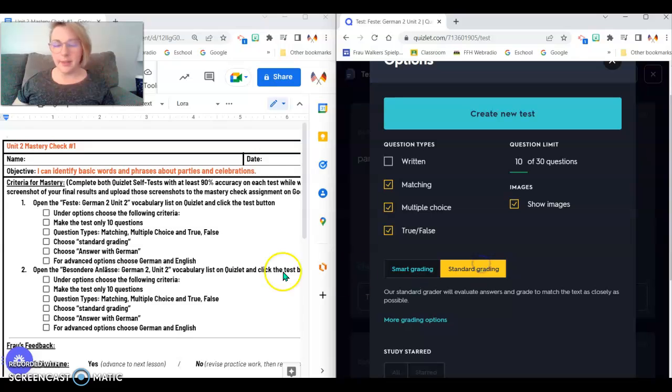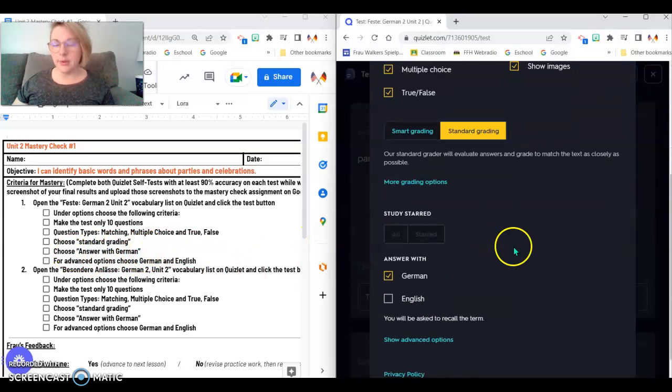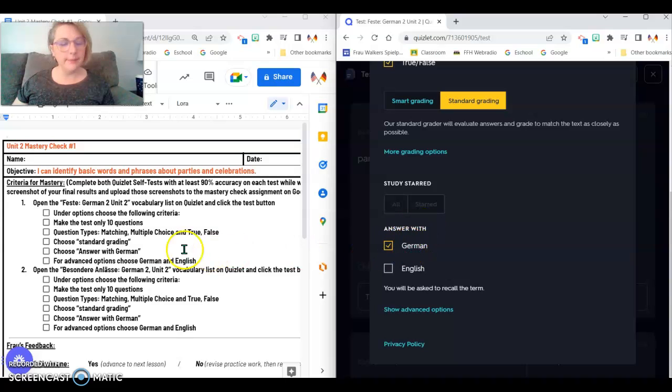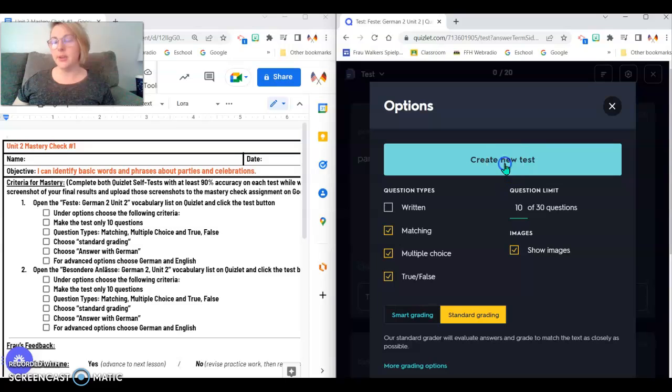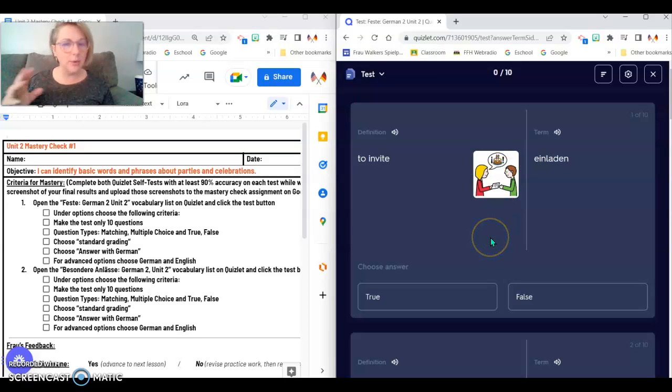Next one says choose the standard grading. Yep, that's definitely highlighted. And then it says choose answer with German. So we'll scroll down. There it is, answer with German. And then underneath it says for advanced options, choose German and English. So we're going to show the advanced options and make sure it says German and English. Good. Awesome. And then when we're done with that, we're going to go up here and press create new test.